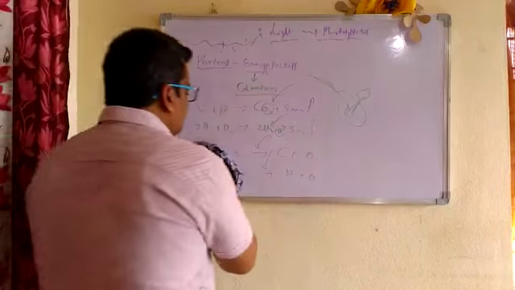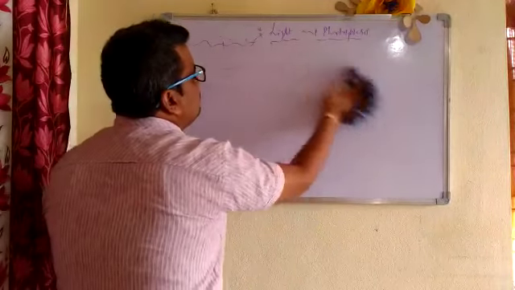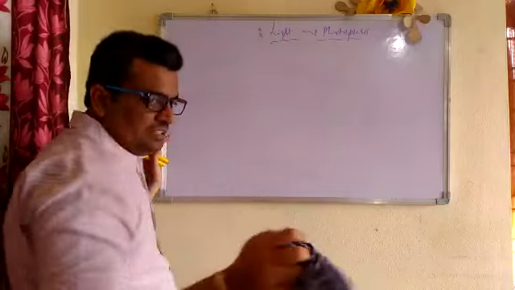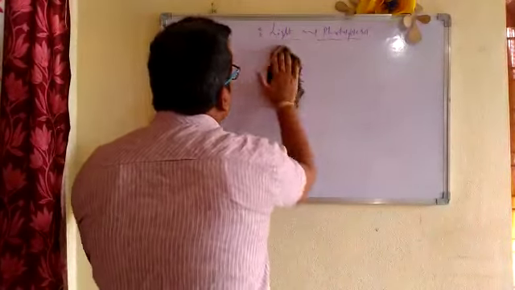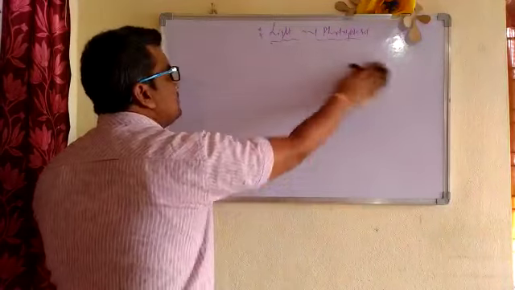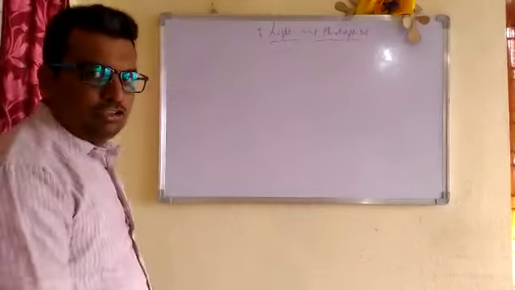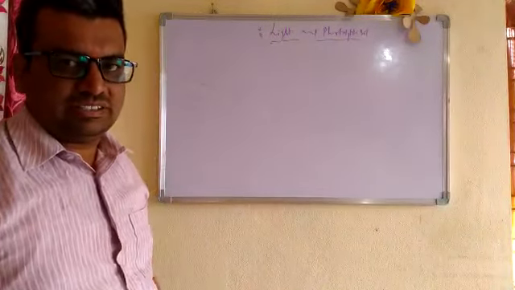Now let us discuss the role of light in photosynthesis. One of the great scientists, John Ingenhousz, was a great scientist. When he was moving to his laboratory, he walked through small channels, canals, you can say small ponds.